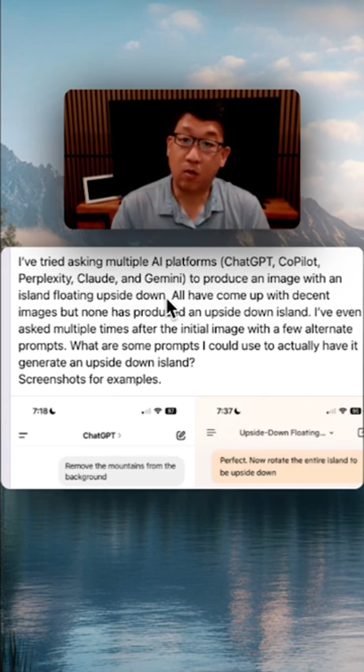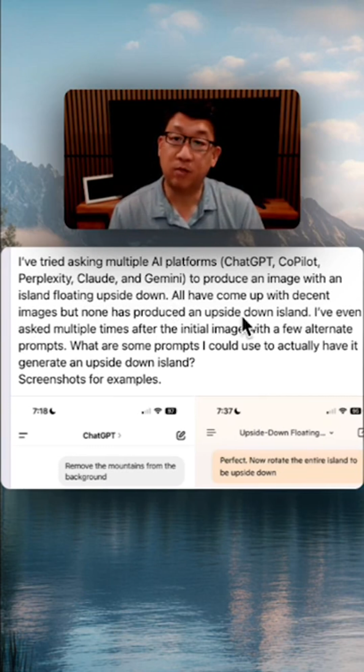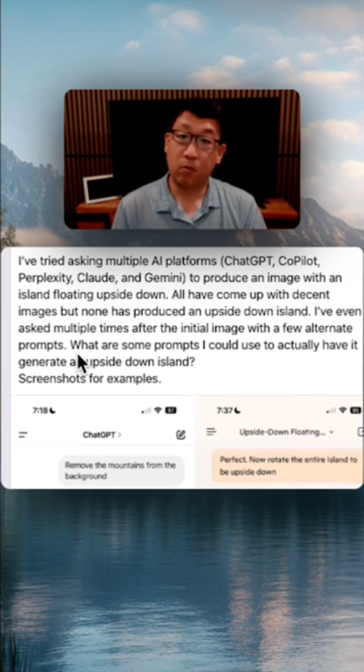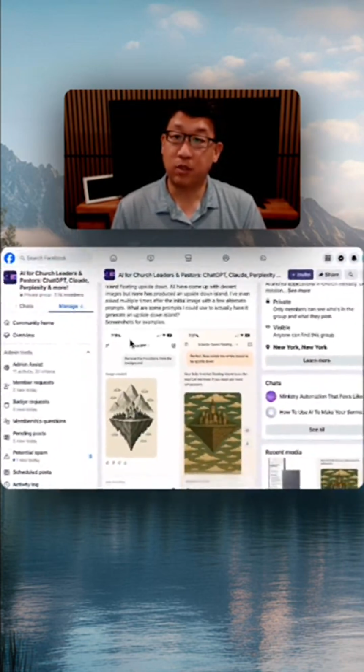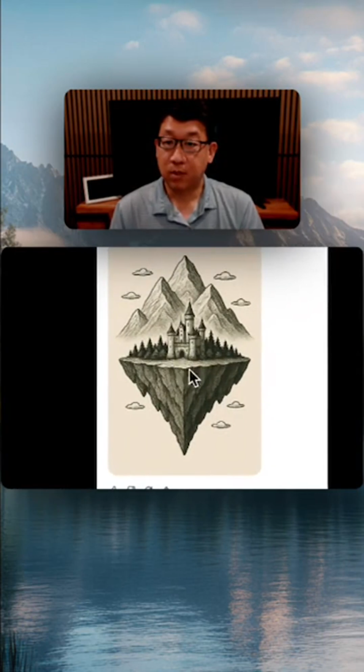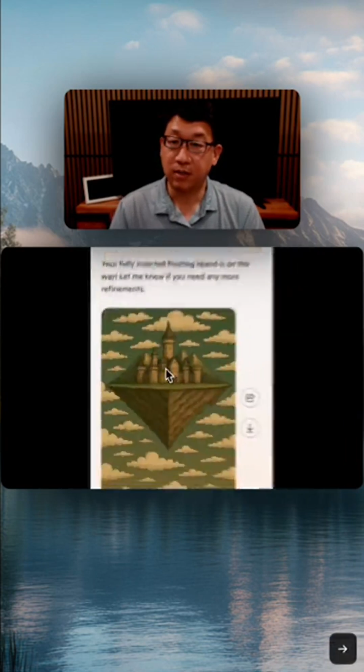But anyway, he says all have come up with decent images, but none has produced an upside down island. I've even asked multiple times after the initial image with a few alternative prompts. What are the prompts I could use to actually have it generate an upside down island? Screenshots, for example. So here's one. So you see the island is upside down, but the castle and the trees are not.